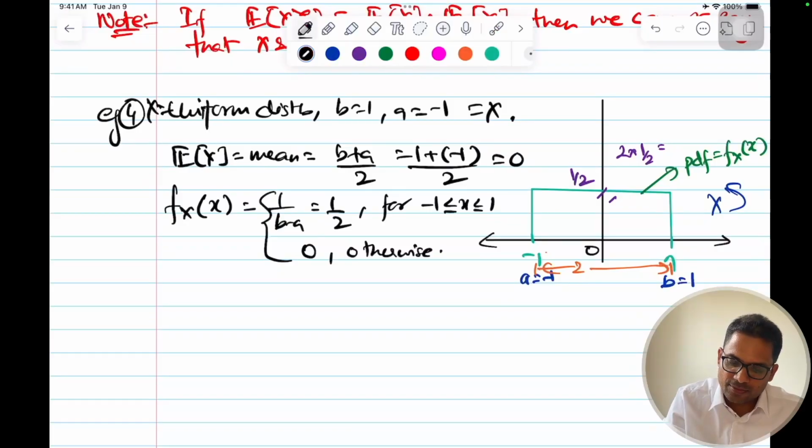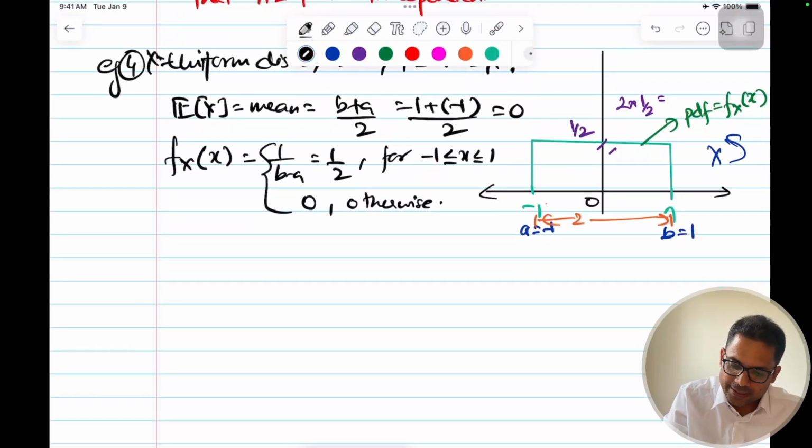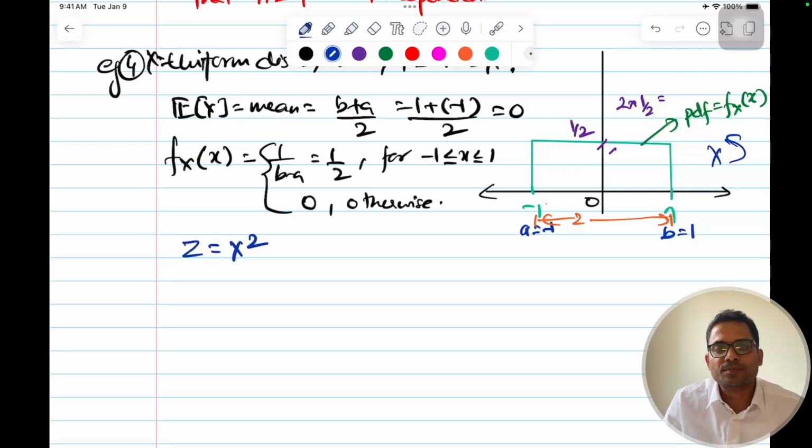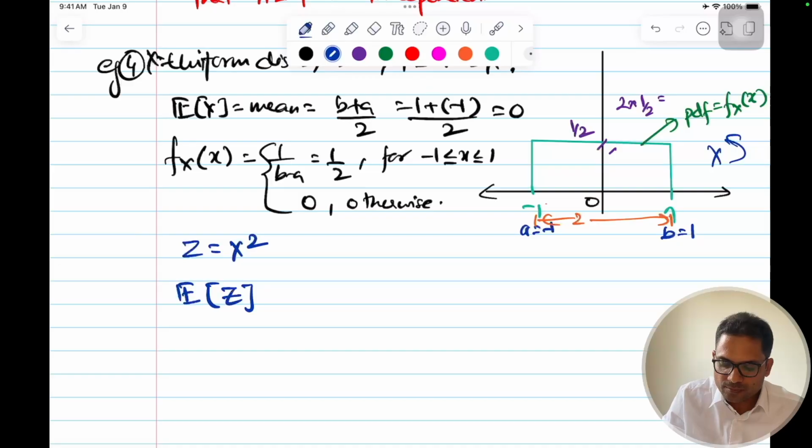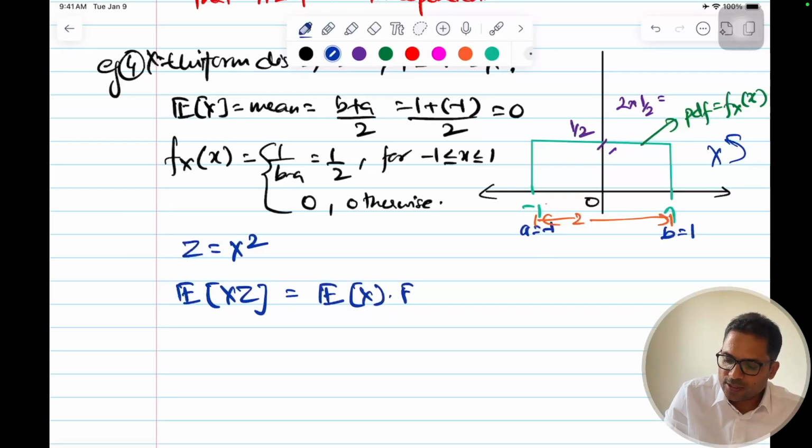And now I define another variable z that is equal to say x square. So what will be the expected value of xz? Now we have to prove whether expected value of xz is equal to expected value of x into expected value of z or not. We have to find this out.